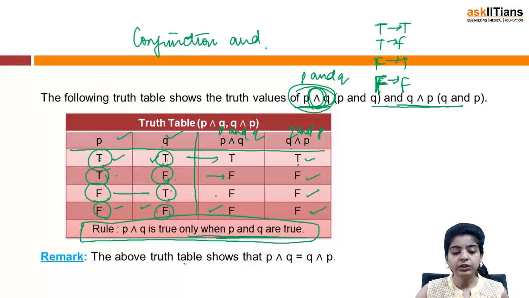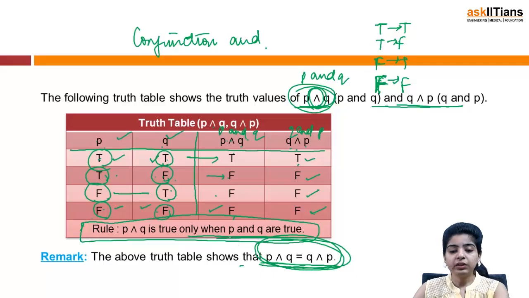The above truth table shows that P and Q is equal to Q and P. You can see here these 2 columns are same. So P and Q is equal to Q and P, and that is quite obvious also because P and Q is true when both are true, and similarly it holds for Q and P also.